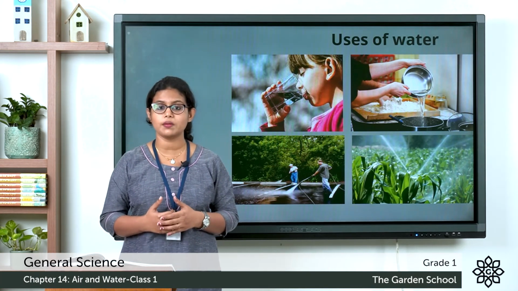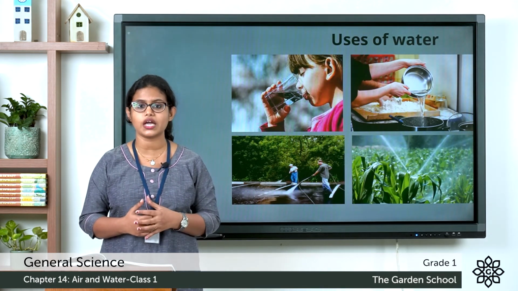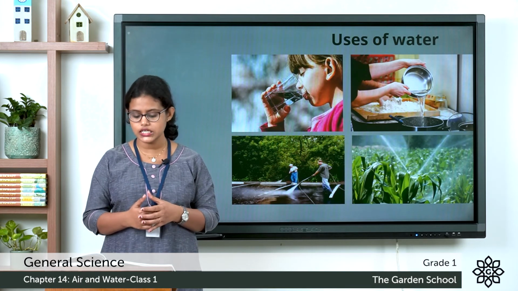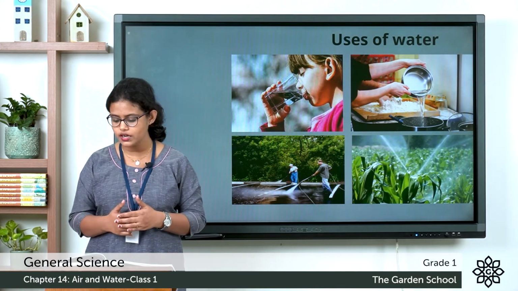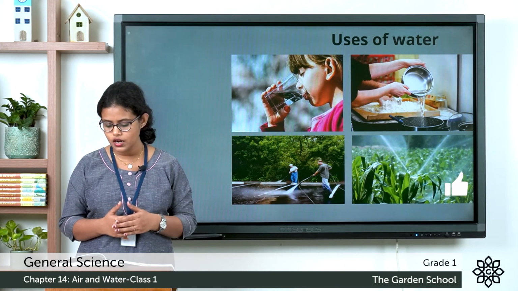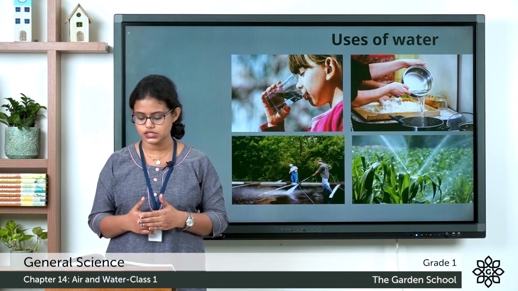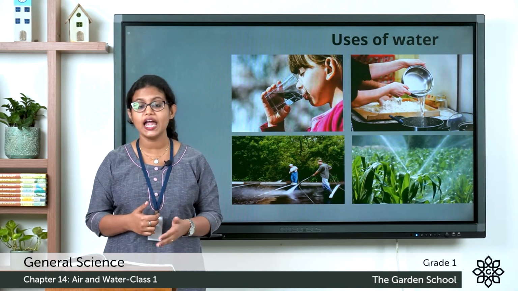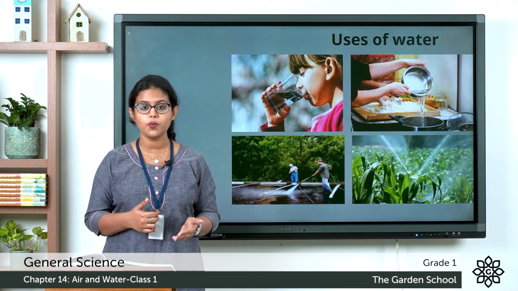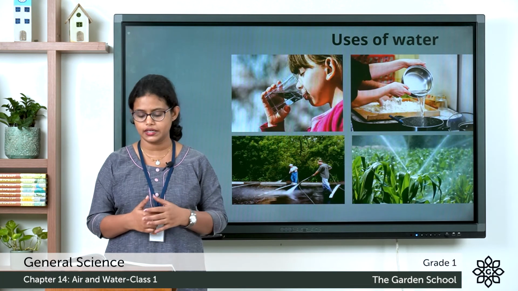Then see the box, remember. This is the summary of what we have learned in this chapter. Living things need air and water. Air is everywhere. We cannot see air but feel it when it moves. Air occupies space. Then what are the uses of air? To live, to fill air in balloons and footballs, to fly kites. These are some of the uses of air.